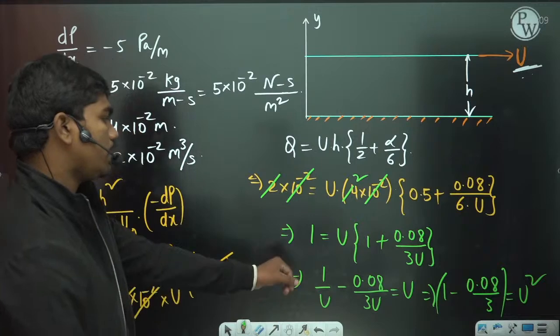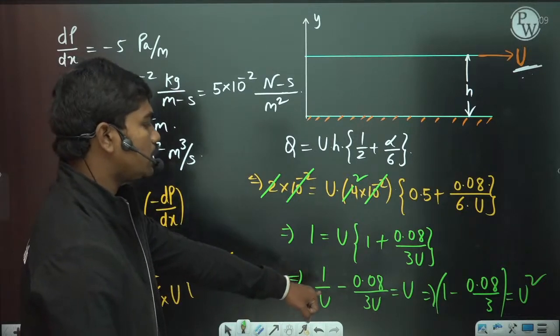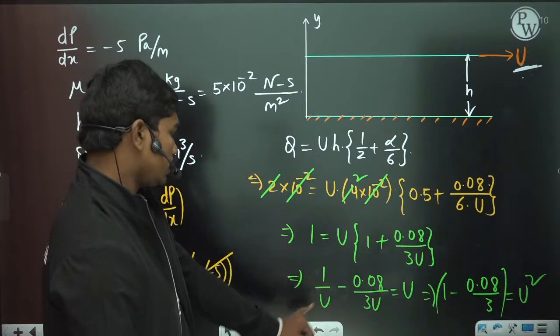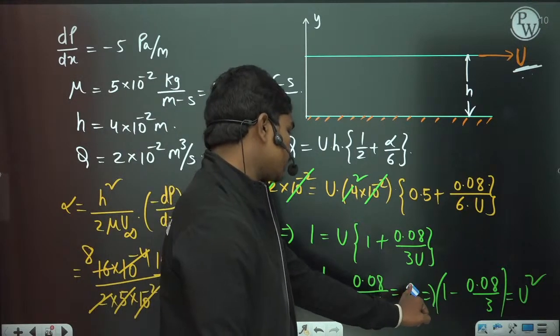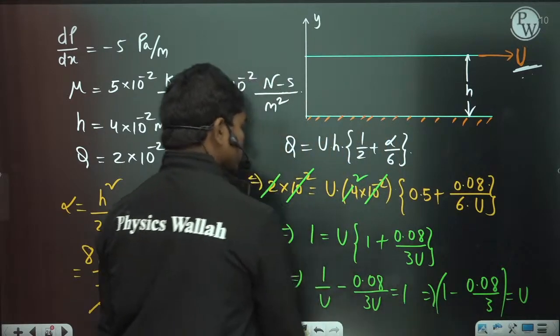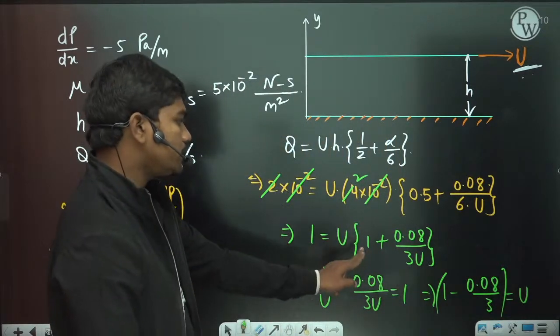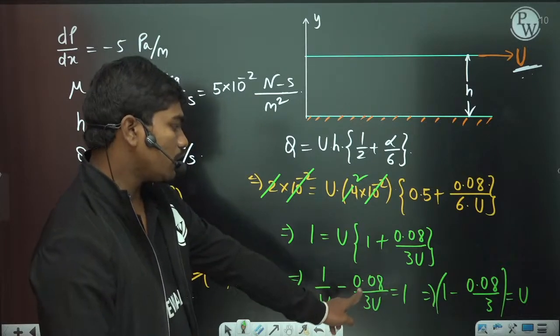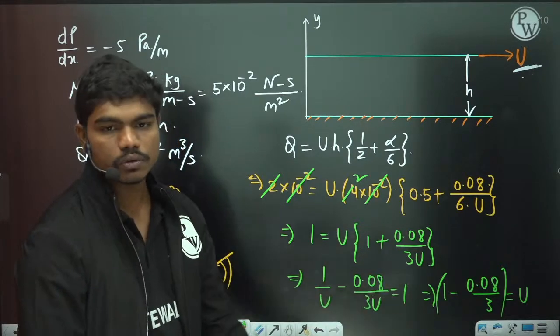Here it is 1, so the square doesn't come. So 1 by u minus 0.08 by 3u is equal to 1. So 1 minus 0.08 by 3 is equal to u actually here.